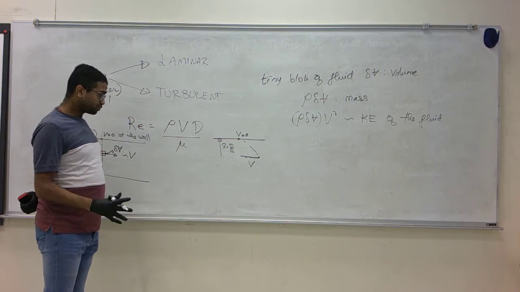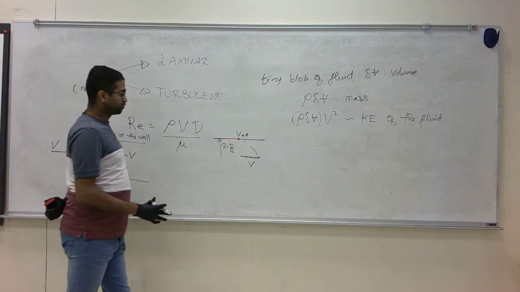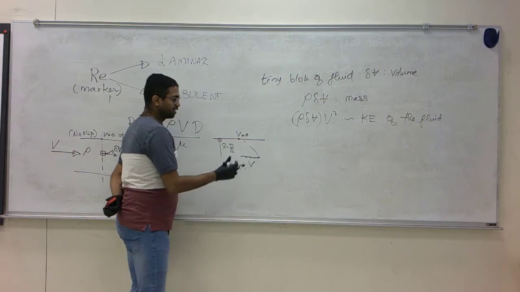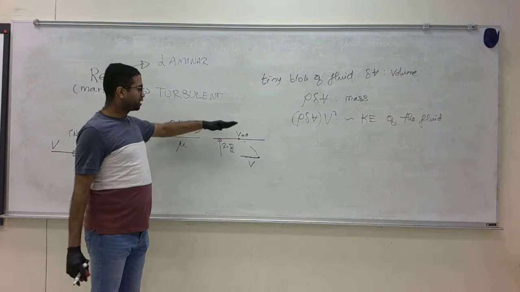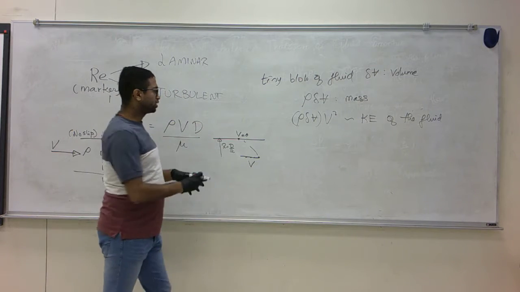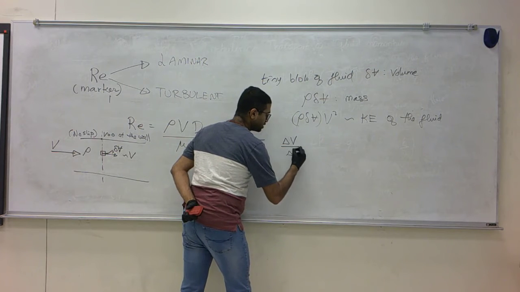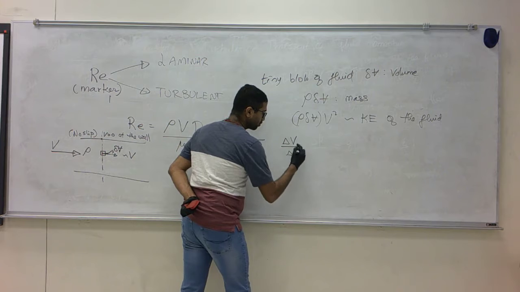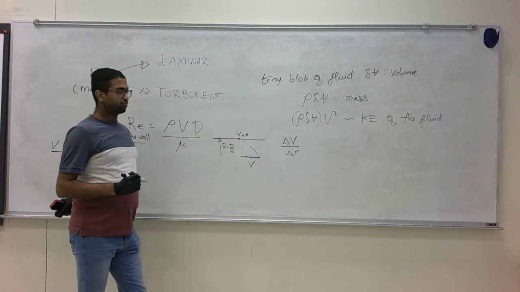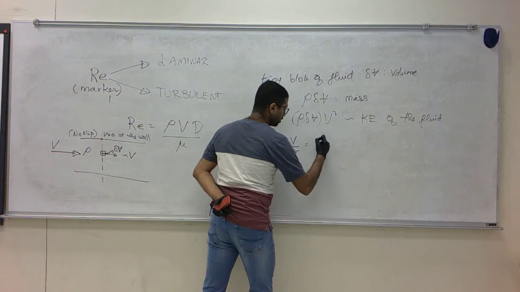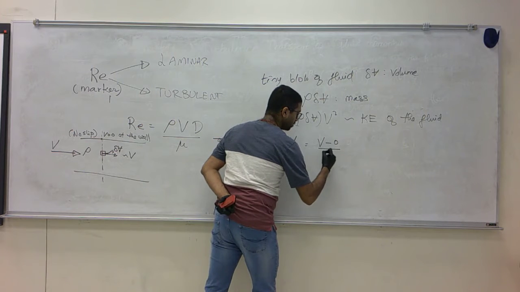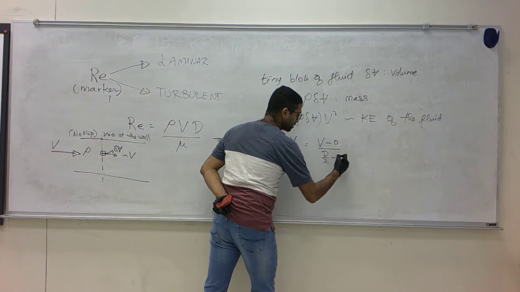Now if you think about the velocity gradient, here is 0, here is V, so the change in velocity divided by change in distance should be equal to V minus 0 divided by d by 2 minus 0.